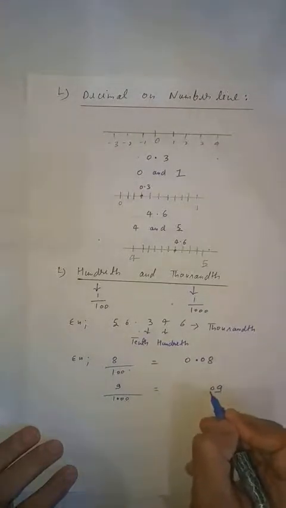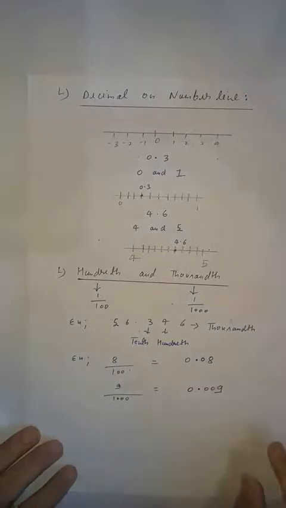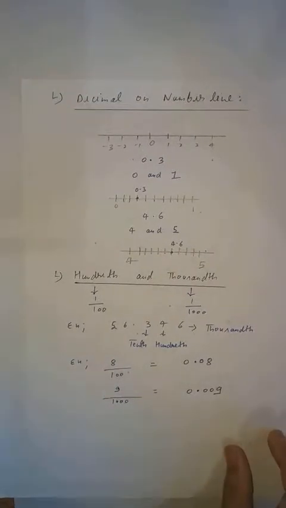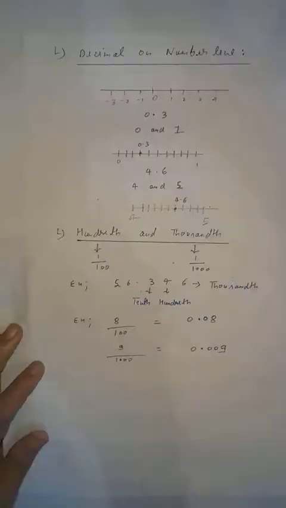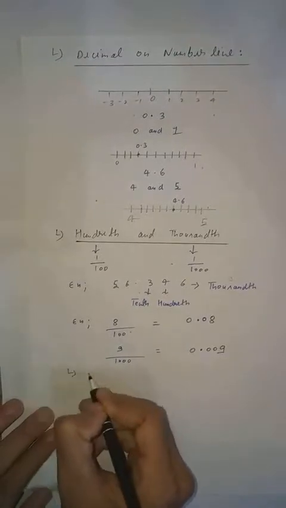So you will use 2 extra 0s after the decimal, then 0, and it will become 0.009. Clear students? Now come to the next topic. Students, our next topic is the concept of 0.